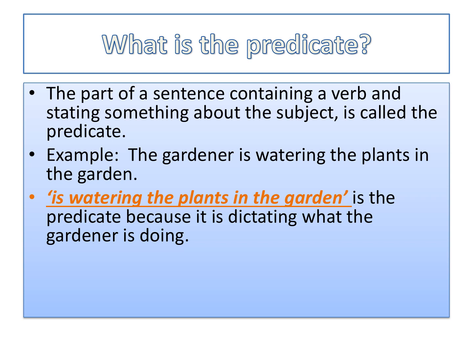So there is an example on the screen. The gardener is watering the plants in the garden. Here we will follow the same steps. First, find out verb. Very good. Verb is watering. Now, is watering the plants in the garden is the predicate because it is dictating what the gardener, means the subject, is doing.